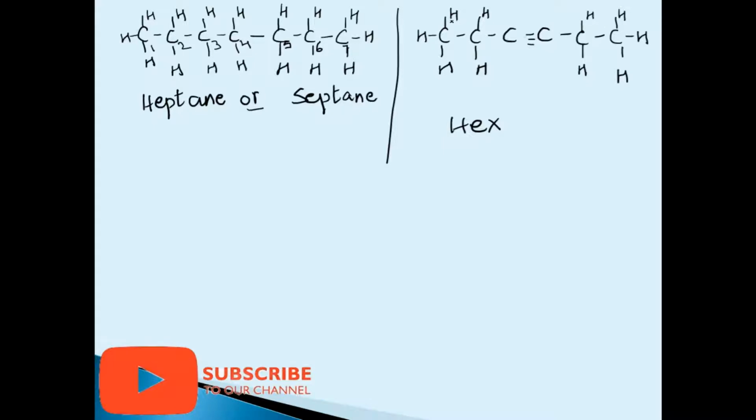If I do numbering from here, 1, 2, 3, 4, 5, 6, on the third carbon atom of this chain, the triple bond is coming. And if I do numbering from this side, 1, 2, 3, 4, 5, 6, here also the third carbon atom is having the triple bond. So either you do numbering from this side or this side, it remains the same. So hex-3, number 3 is identifying that on the third carbon atom there is a triple bond. For triple bond, we put a suffix "-yne".